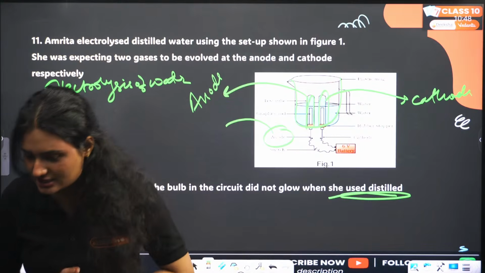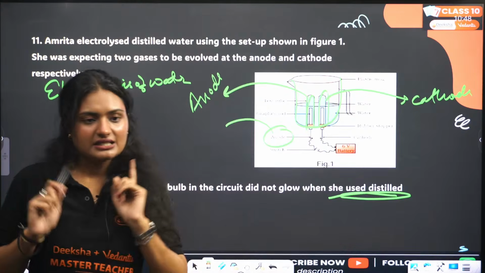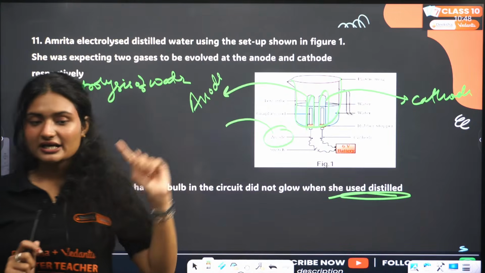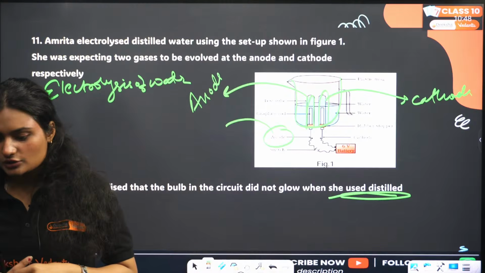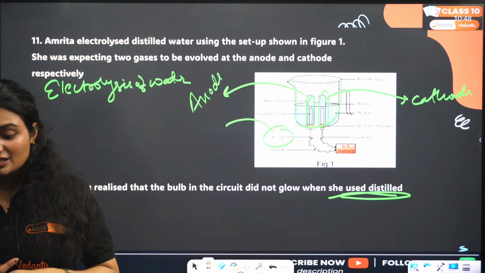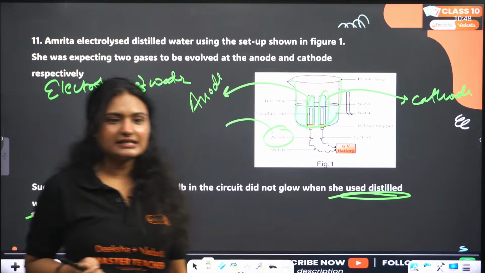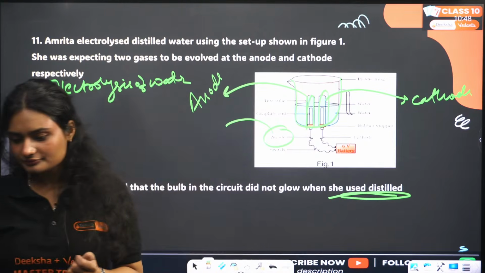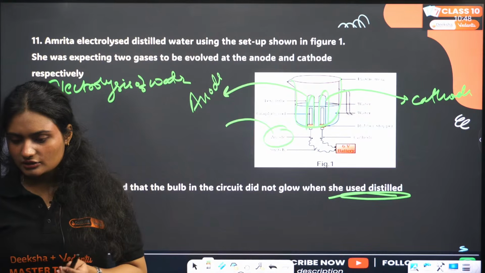Tell me the answer. I will explain electrolytic refining at the end of the session. Right now, I have done the electrolytic reduction. We need to focus on the questions first. Do not worry, I'll explain the electrolytic refining. And please stop spamming about electrolytic refining. I will remember it. Stay till the end of the class, I'll explain it. Okay.